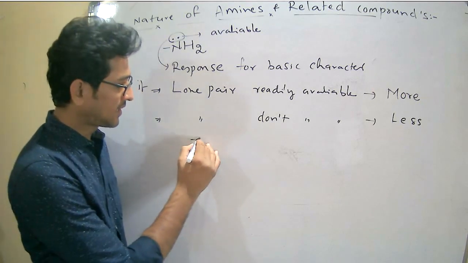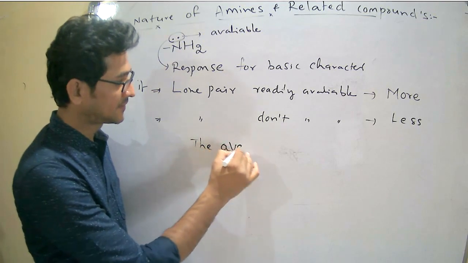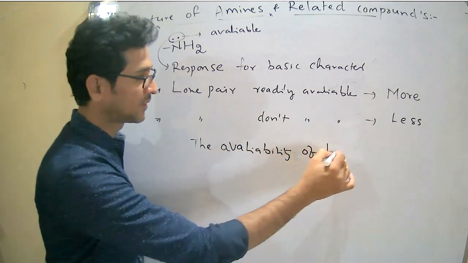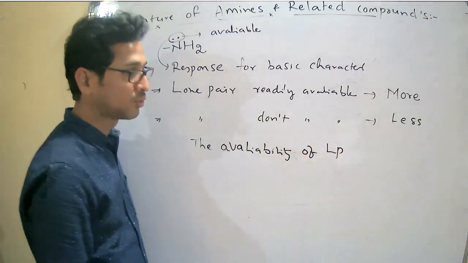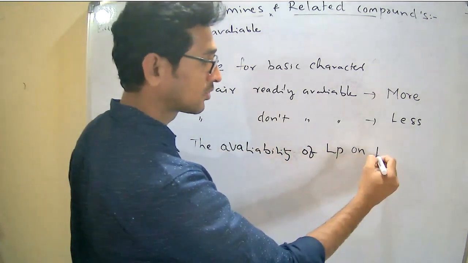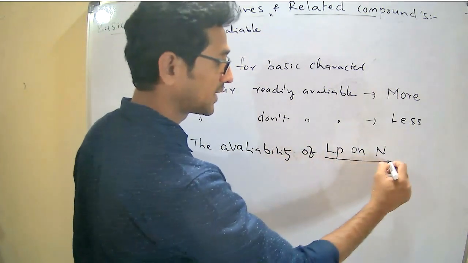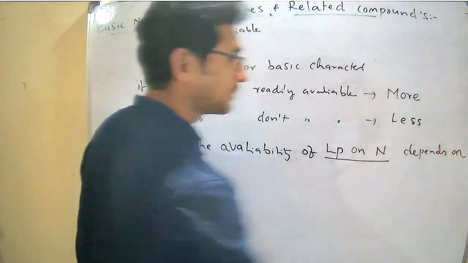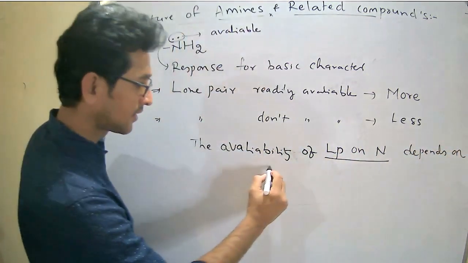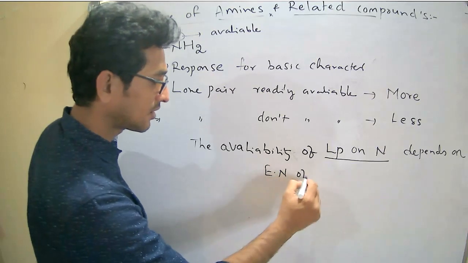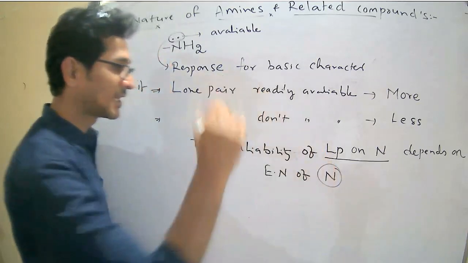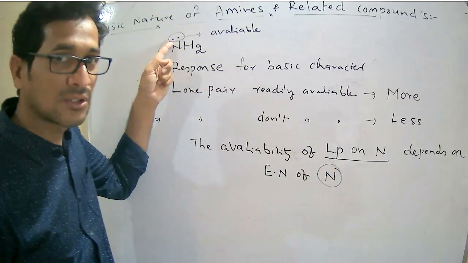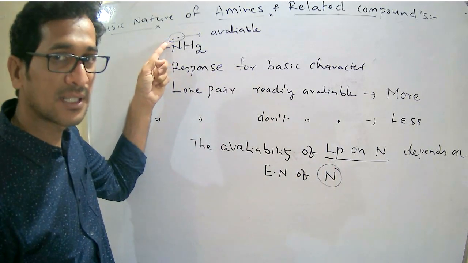The availability of the lone pair on nitrogen depends on the electronegativity of nitrogen. This lone pair is responsible for the basic nature.